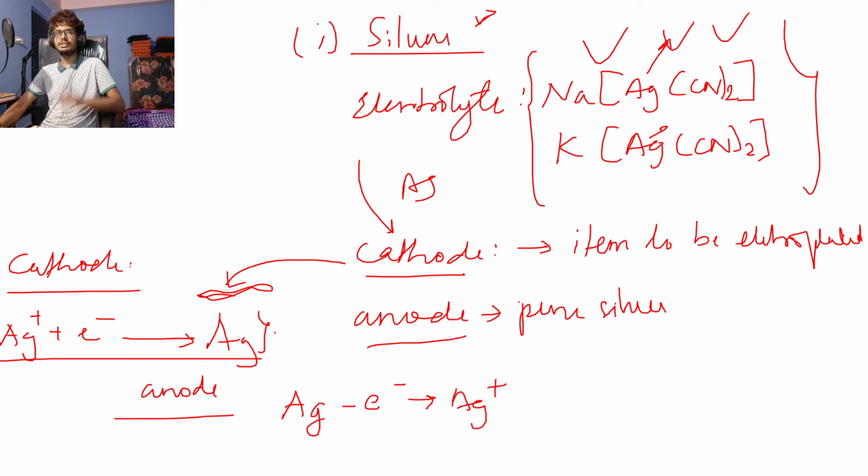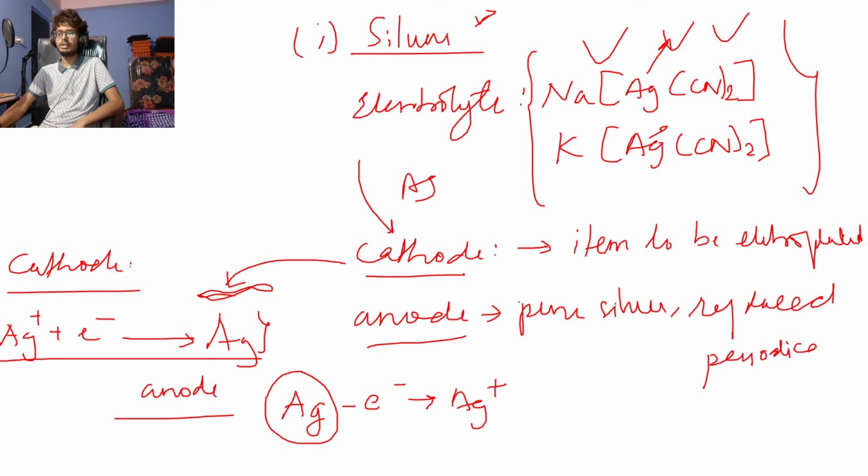And in the anode, the silver is getting consumed. You have a block of pure silver, and over time the size of that block will decrease. So if you are electroplating over a big substance, you have to replace the anode periodically, because the same metal is going from the anode into the electrolyte and electroplating itself onto the cathode.